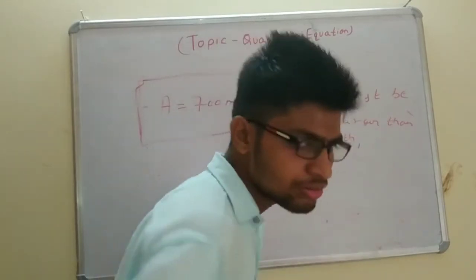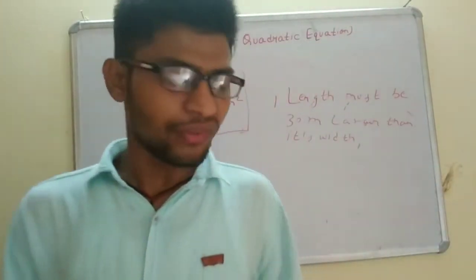So we have to form a quadratic equation for this condition.